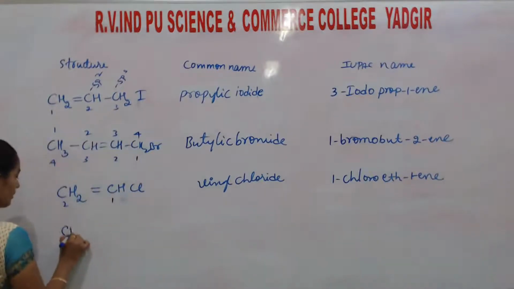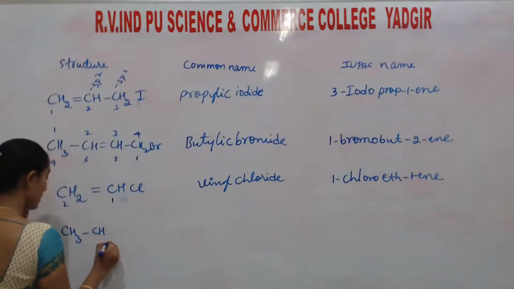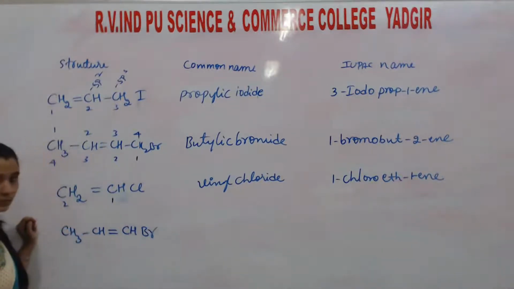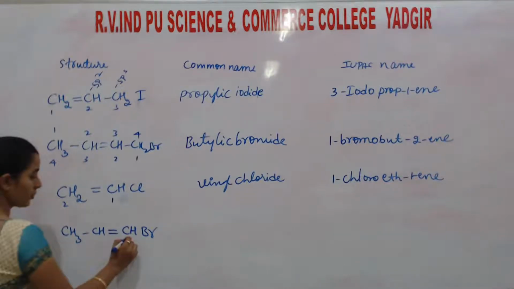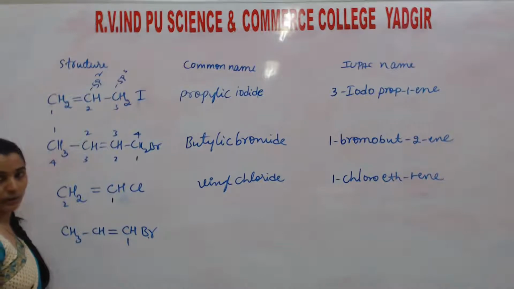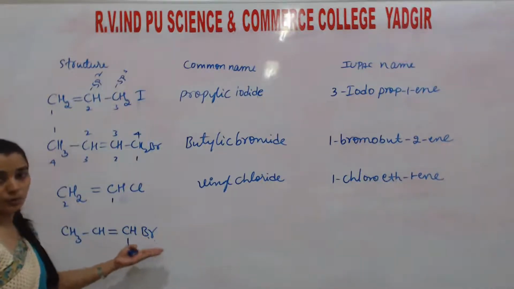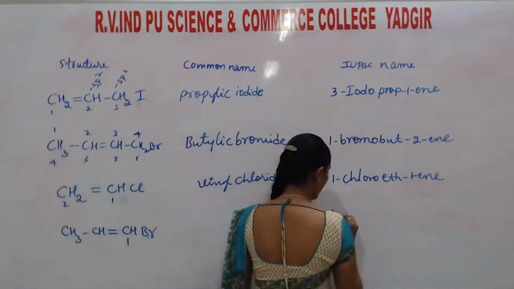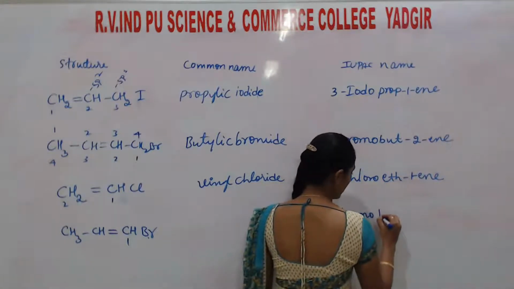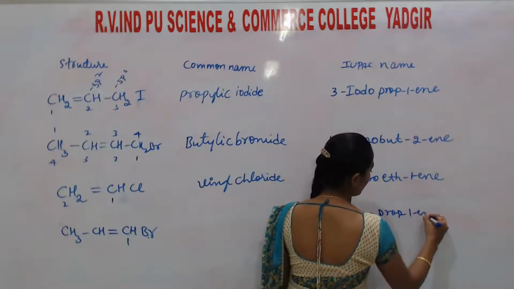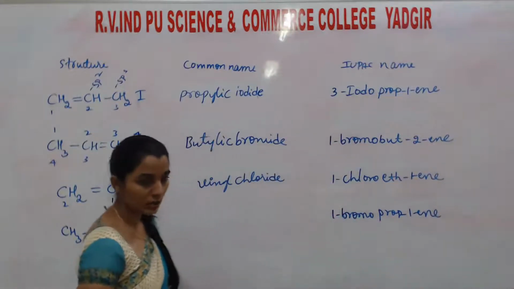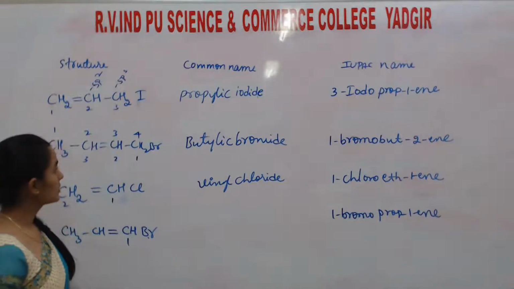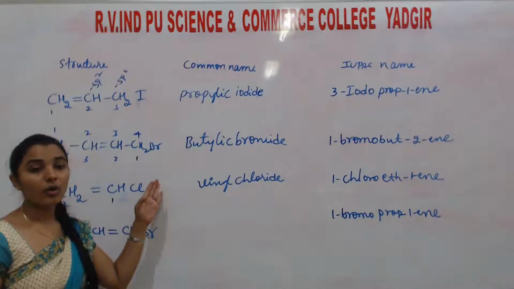Okay. Next, instead of the repeated one, CH3-CH=CH-Br. Okay. So at the first position, Br is there. First position, propene is also there. You can say it as 1-bromopropene. And you may write it as 1-bromoprop-1-ene in the right position, or you simply write 1-bromopropene, that is also correct. Understand? So this is all about the nomenclature of haloalkanes.